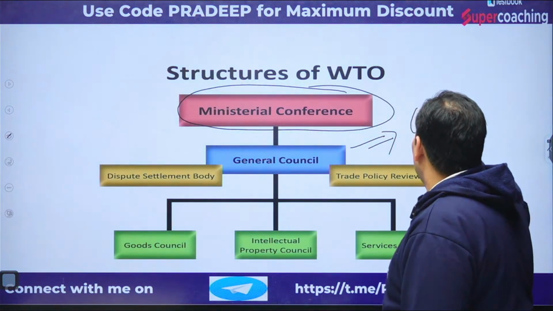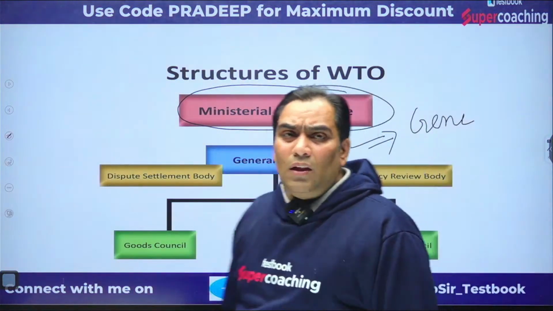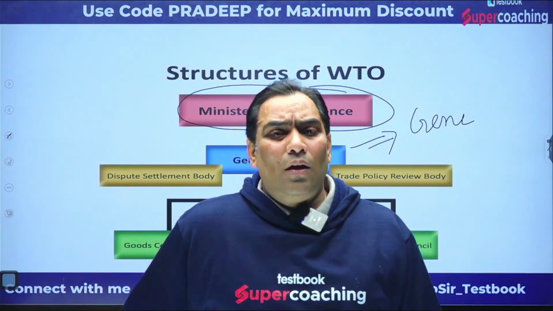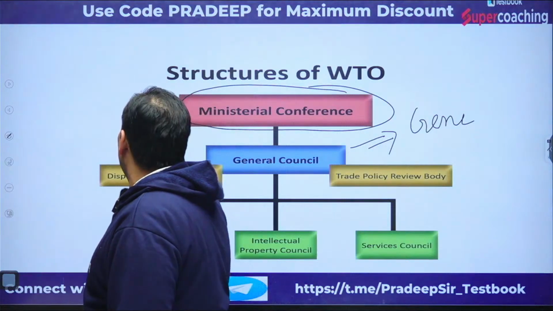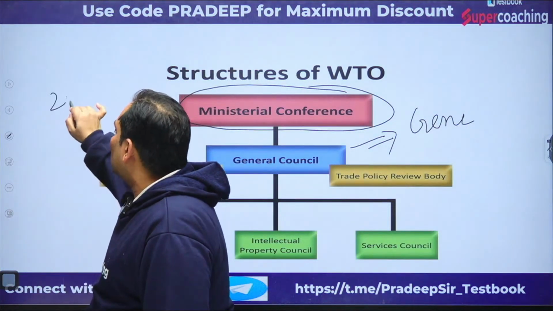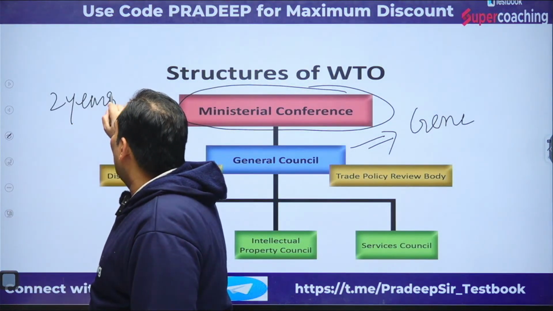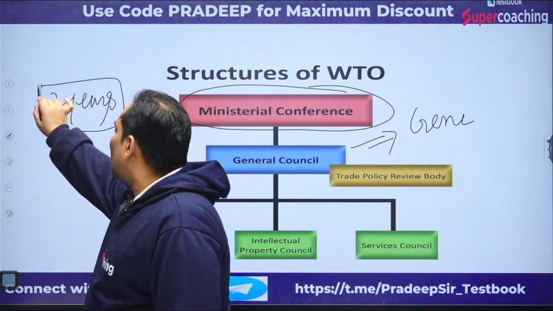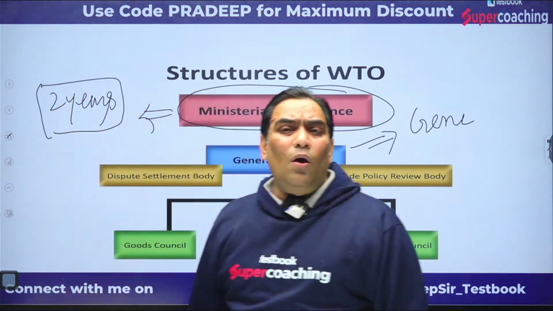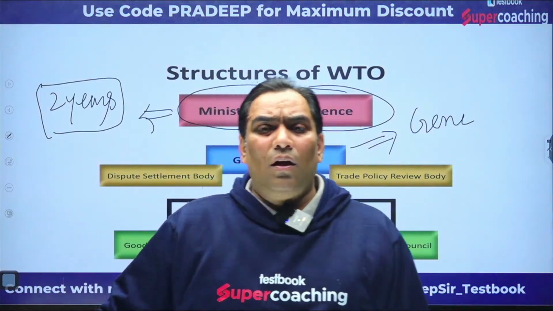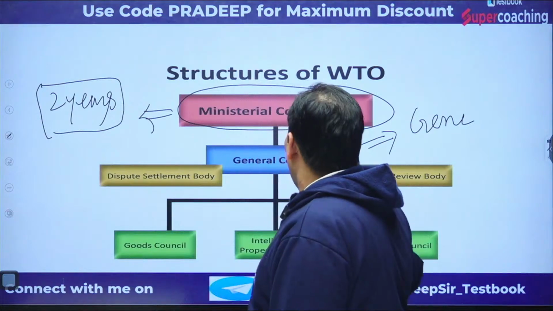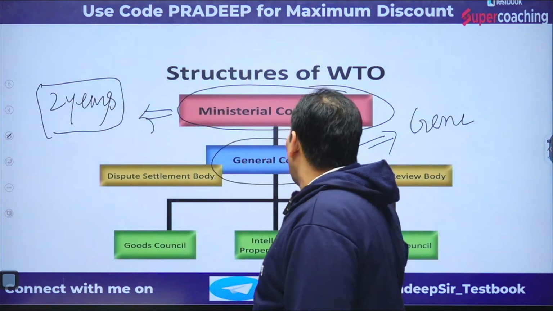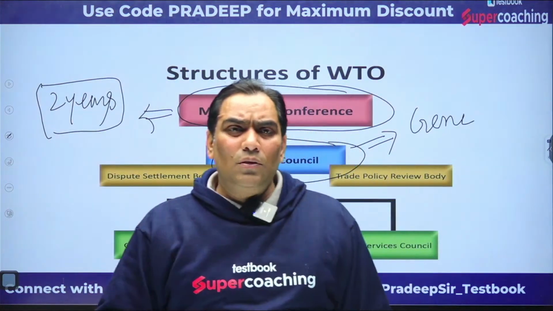The meeting of the Ministerial Conference takes place after every 2 years, but the day to day activity of WTO is taken care of by the General Council.